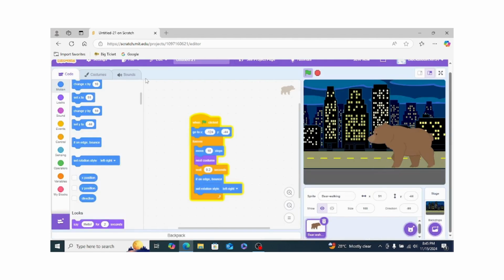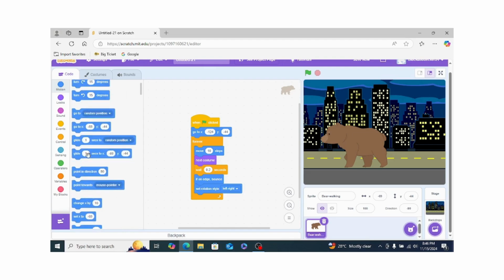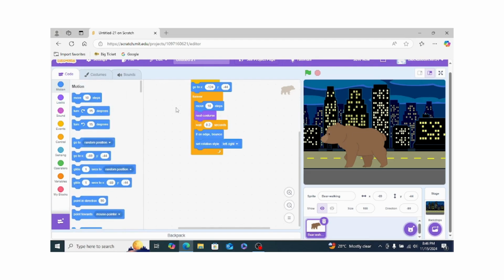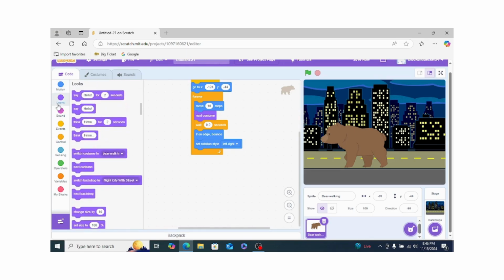So this was our simple animation with simple code, but today I only explained a bit of blocks, which is motion. Motion means movements, like moving forward like this and so on. Next is going to be looks, which is going to be the actions they do, like say hello for 2 seconds and so on. Every day I'm going to explain every single block. So this was our simple animation we did today. Now let's see in the next one. Bye.